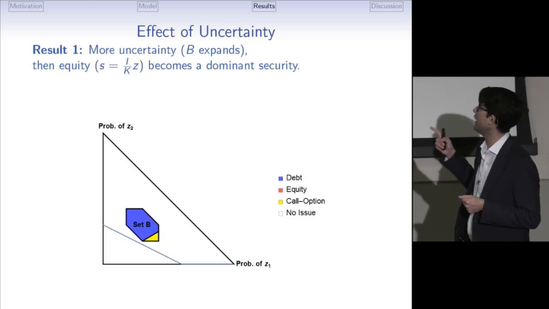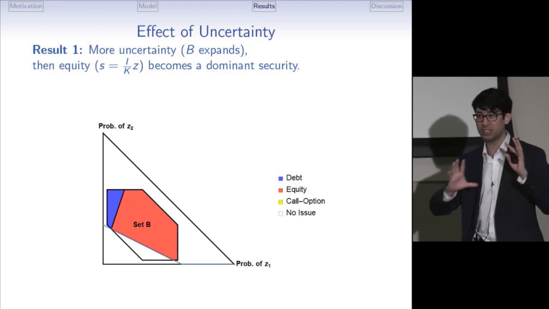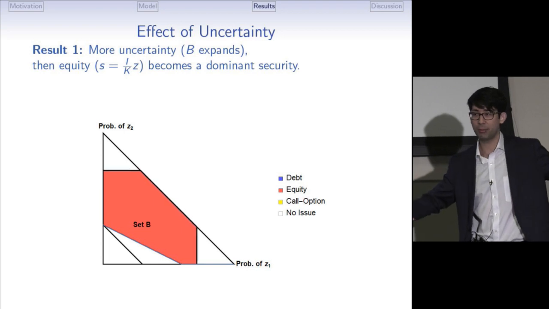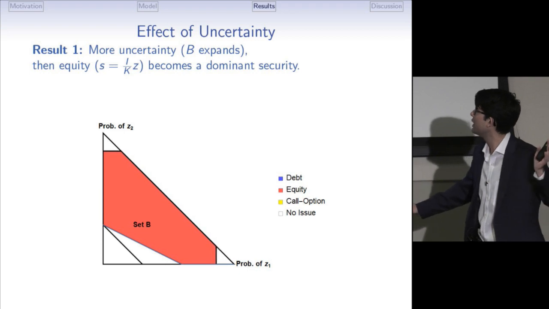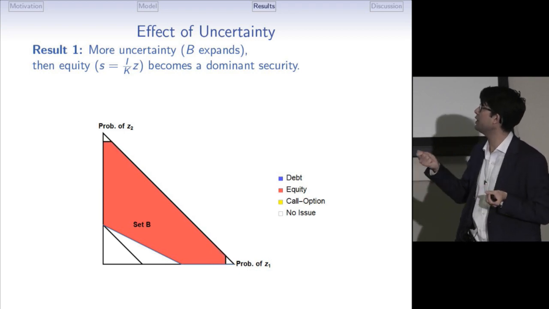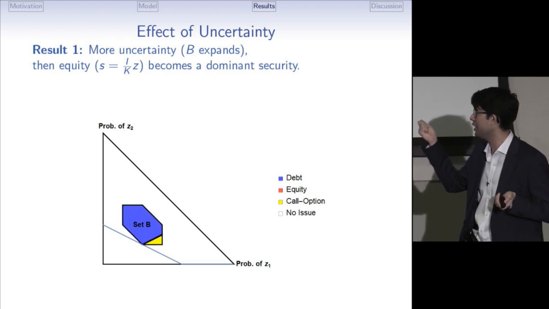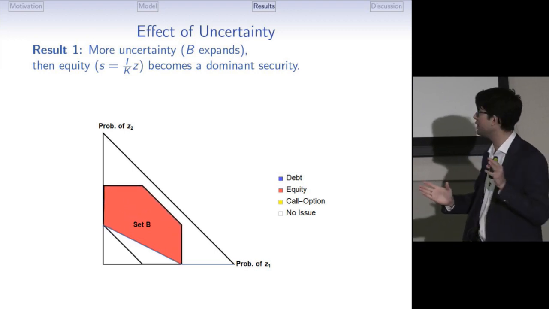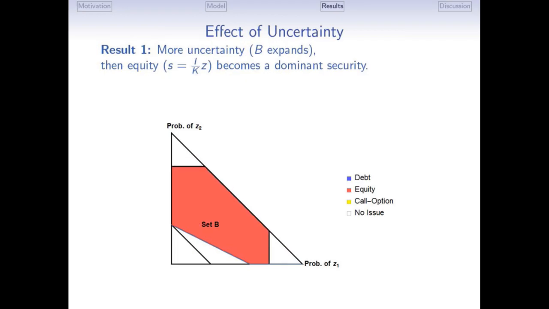So let's look first at what happens as we have more and more uncertainty in the game. Suppose that the investor considers more and more distributions possible, and here it's depicted as this uncertainty set expanding. At first, nobody raises financing with equity, so there is no red region. But as the uncertainty increases, more and more types raise financing with equity, and eventually everybody who raises financing does it with equity. So equity becomes the dominant source of financing when the uncertainty is large.